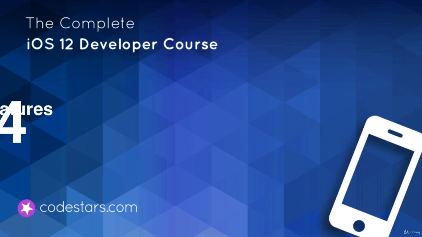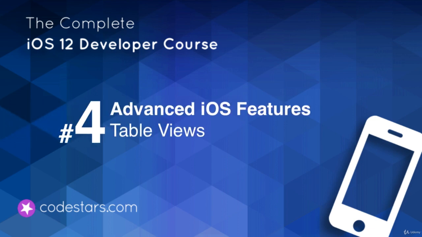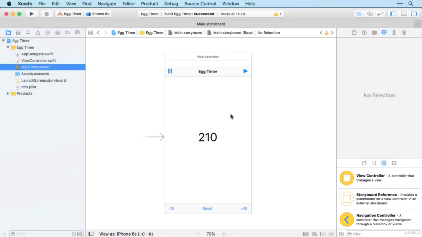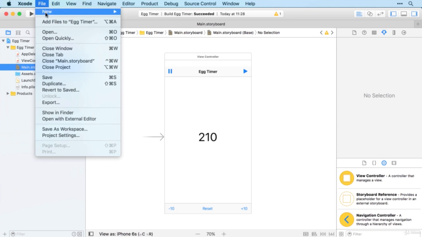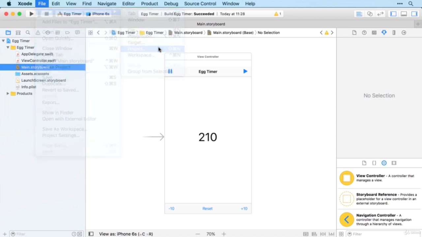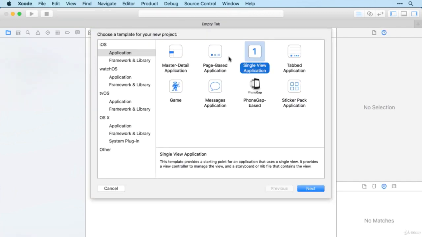In this video, we're going to move on from our Egg Timer app to look at one of the fundamental user interface elements in iOS, that is the table view. This allows us to display potentially a huge amount of content in a way that the user can just swipe through very easily. Imagine a list of contacts or a busy inbox. So they're very powerful, but they are a little bit tricky to set up. So follow this one very carefully as we create a new project.